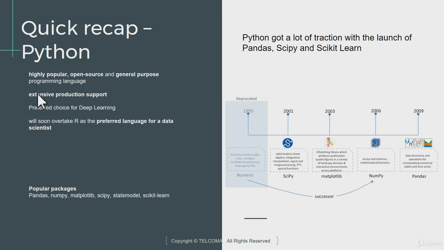It's got extensive production support. So any application where it is launched into production, which means that finally it is deployed for real-time usage, needs a variety of operational activities that need to be monitored. A separate team actually looks into deploying this into production so that it can scale to a different level. So Python in that environment has extensive support.